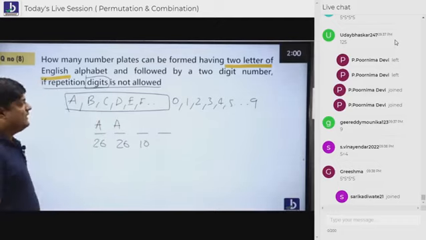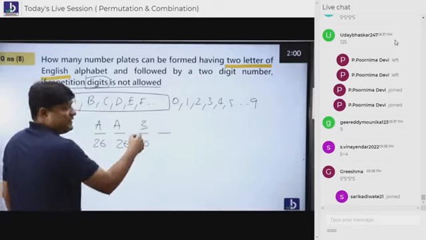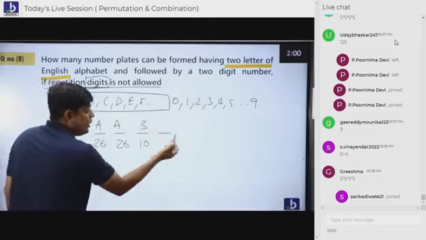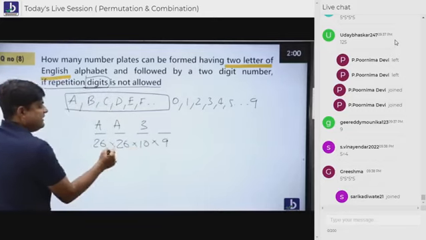Now, suppose the number 3 is sitting here. Can you think of 3 once again? No, digits are not allowed. So how many people are here? 9 people. So this is the perfect answer.